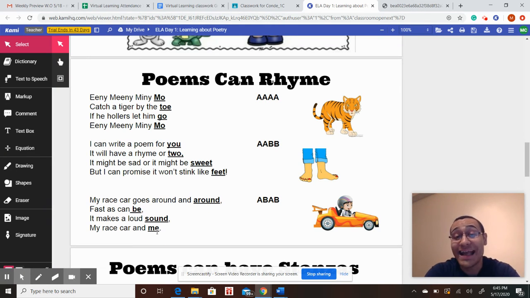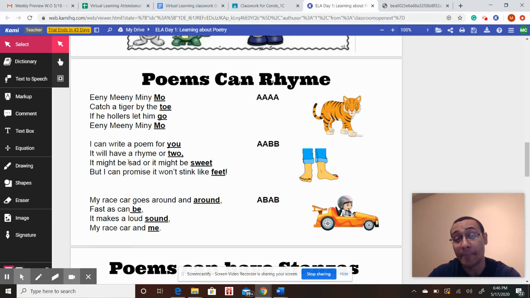Writers of poetry can make the words rhyme in a lot of different ways. What you see up here is 3 different kinds of patterns: all 4 words rhyme, the first 2 and then the next 2, or they skip one, 1, 2, 1, 2, or ABAB. That is a lot of information, and that can be really tricky. So I recommend that you spend a lot of time reading those over by yourselves and really stressing the rhyme. What I like to do when I'm reading, when I get to that last word of the rhyme, is snap.